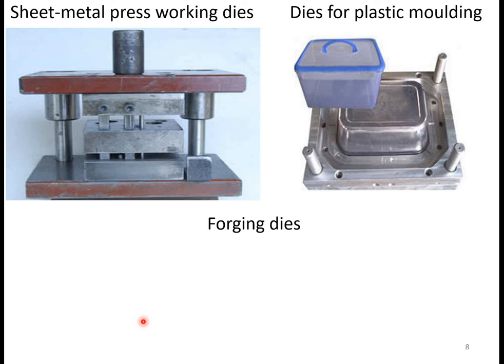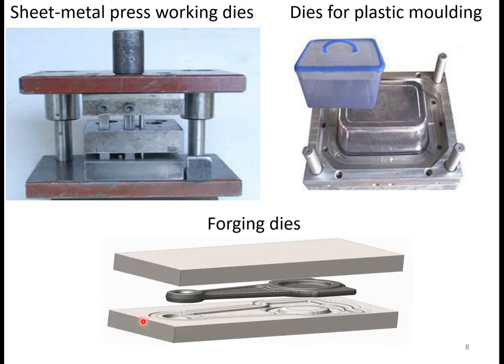Again the next kind of tooling is the forging dies. Here you can observe, this one is the forging dies which is required in case of forging, and by using these, different shapes of components can be forged, maybe on the hammer or maybe on the press working dies. Accordingly, forging dies are one of the tooling which we require in actual practice. So this is all about the tooling.